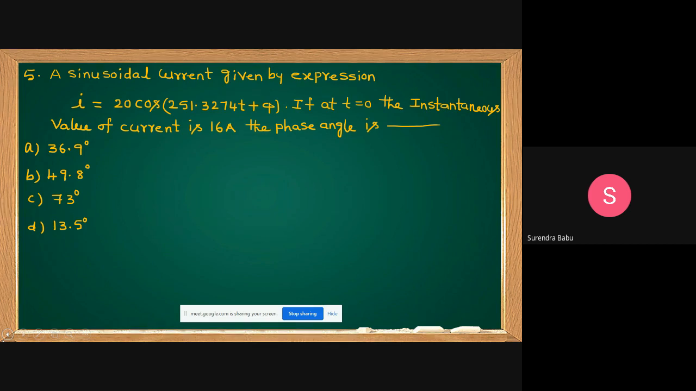Already sinusoidal current is given. Instantaneous value of current is given. At t equal to 0, the current is 16 amperes. It's very simple. What is the solution for this one? I equal to 20 cos, come on students, 251.3274t plus pi.